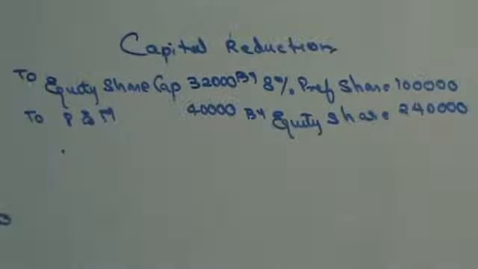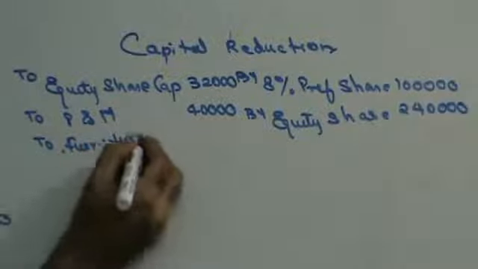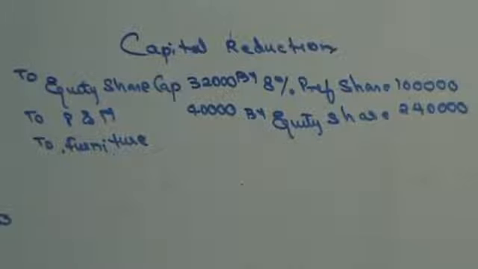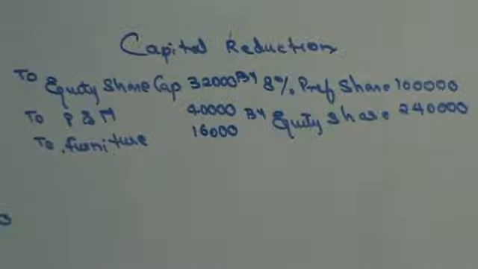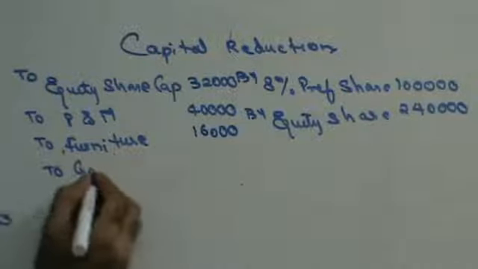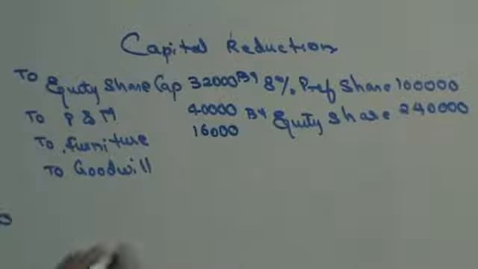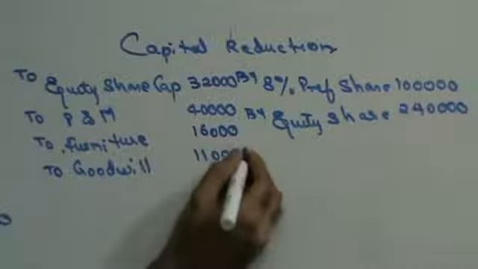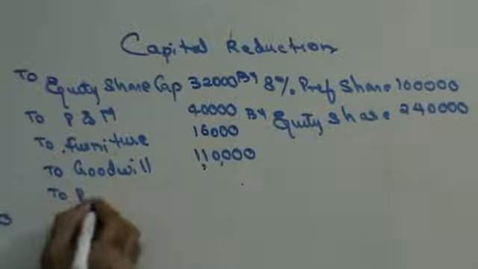Then to furniture, 16,000. Then to goodwill, 1,10,000. Then preliminary expenses.